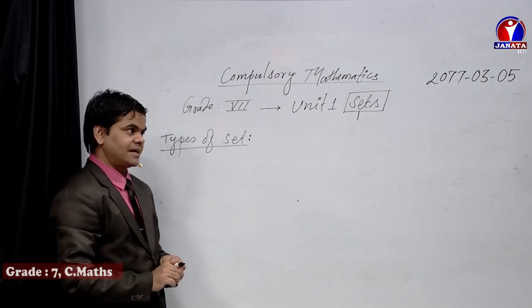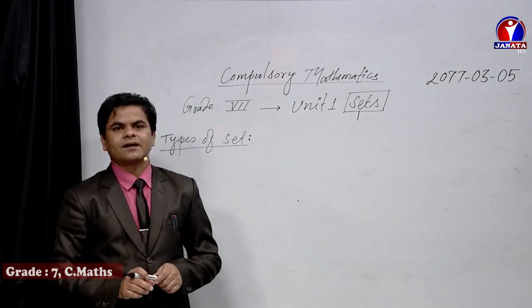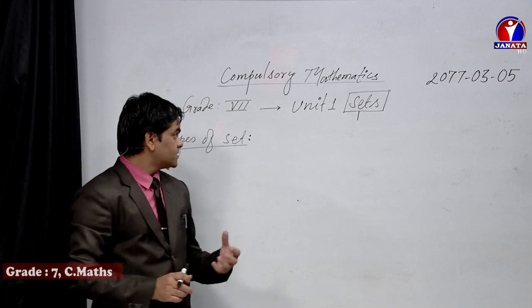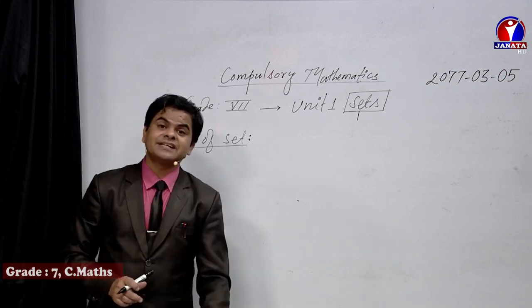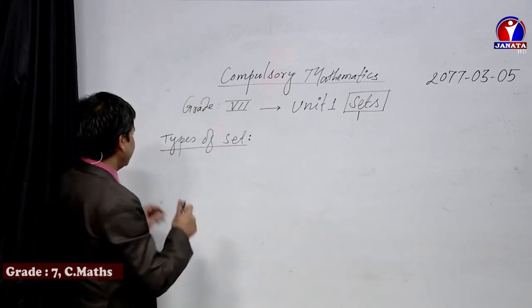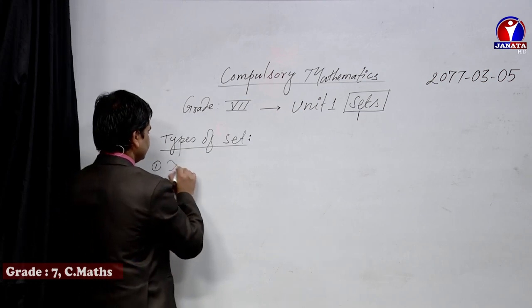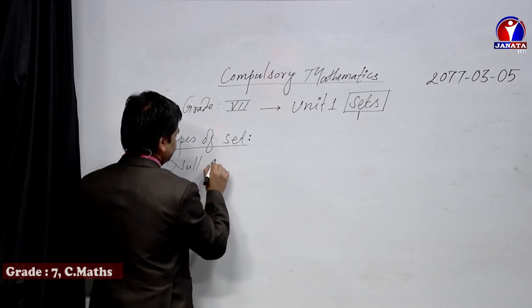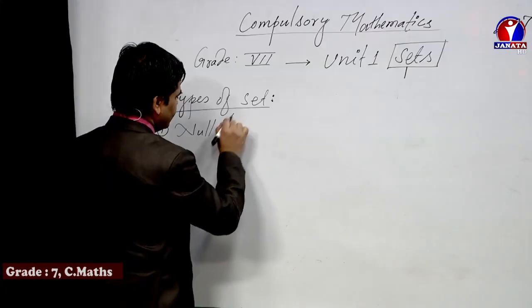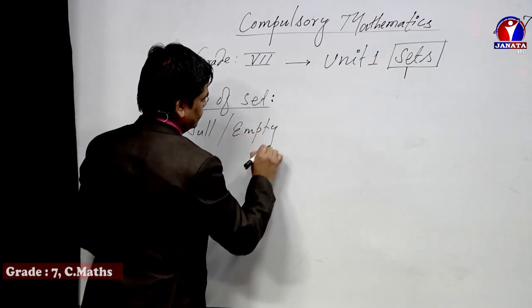How many types of sets are there? There are a number of types of sets, but among them we use certain ones that are essential for you in class 7. The first one to be known by you is the null set, also known as the empty set.